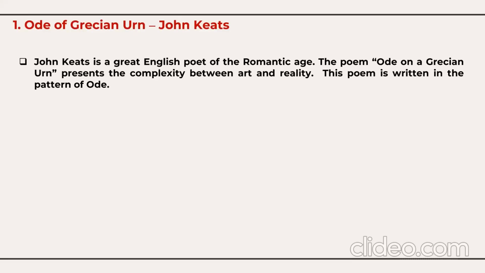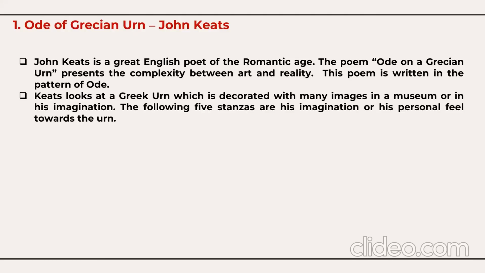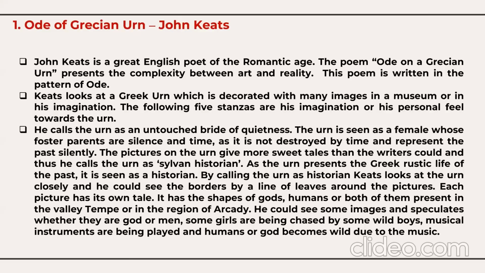The poem Ode on a Grecian Urn presents the complex relationship between art and reality. This poem is written in the form of an ode. Keats looks at a Grecian urn decorated with many images, in a museum or in his imagination. So the following 5 stanzas are his imagination or his personal feelings towards the urn. He calls the urn an unravished bride of quietness. The urn is seen as a female whose foster parents are silence and time, because it is not destroyed by time. It represents the past very silently.